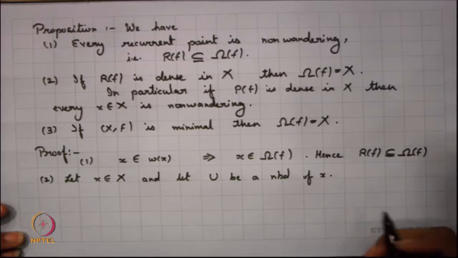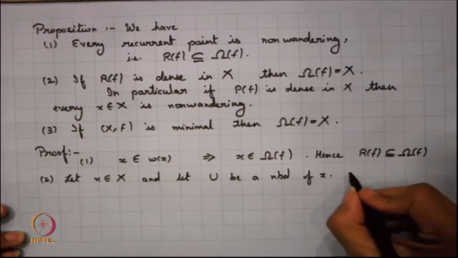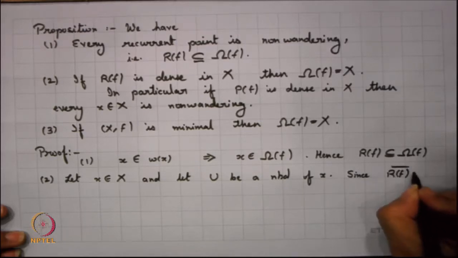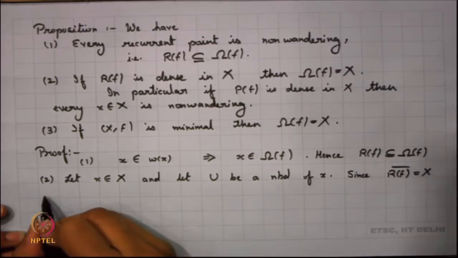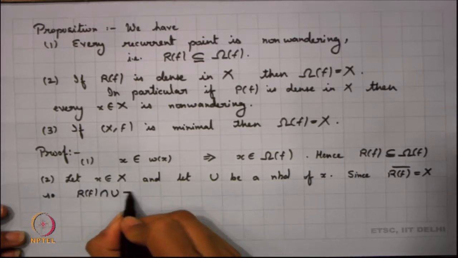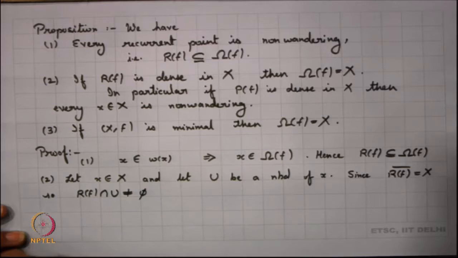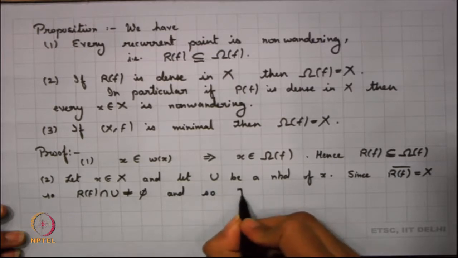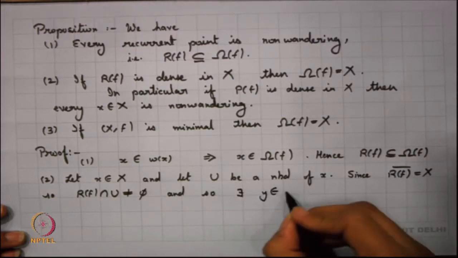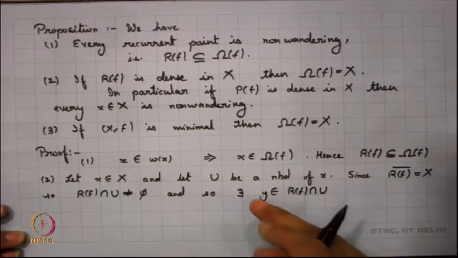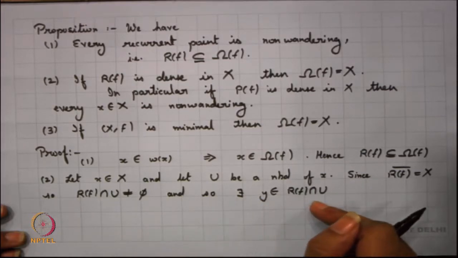Then we know that R_f is dense in X, right, since the closure of R_f is whole of X. So, R_f intersect u is non-empty, right, and in fact, I can take some point y in R_f intersection u. So, that means there is a point y in u which is recurrent, and what does that mean?